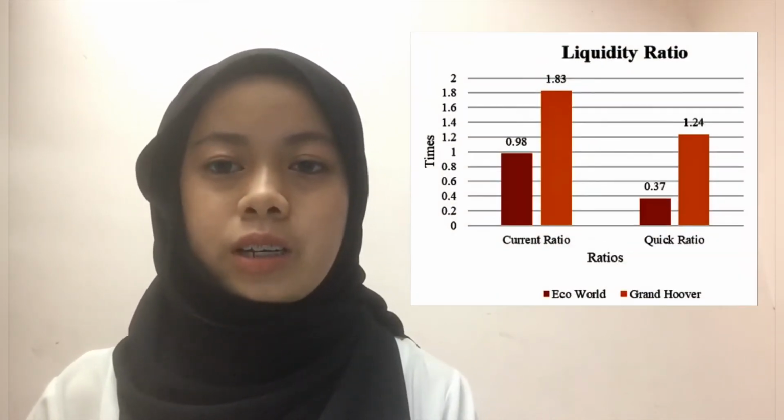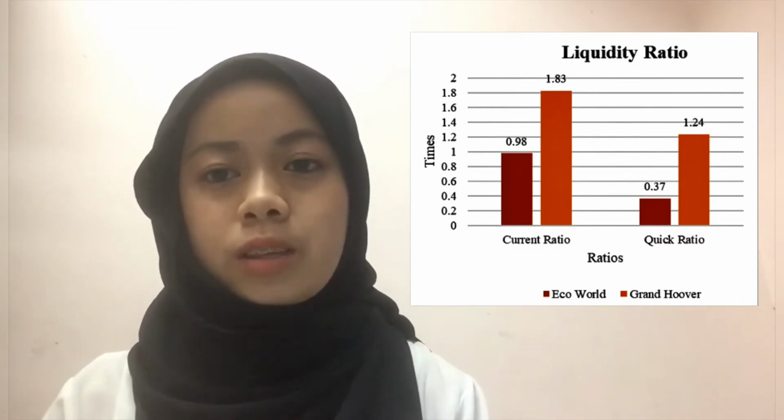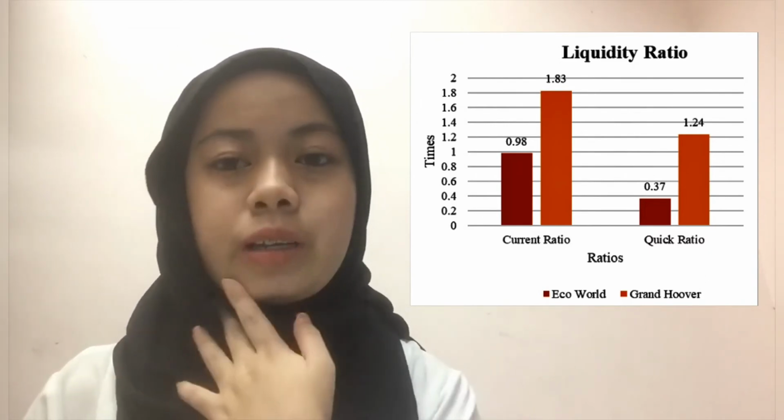Okay, firstly is liquidity ratio. Liquidity ratio is the ability of the company to use its current assets to meet its current liabilities at any point of time. Based on the chart above, it shows that Grant Hoover Berhad has better performance than EcoWork company.